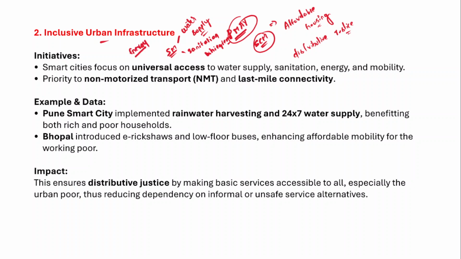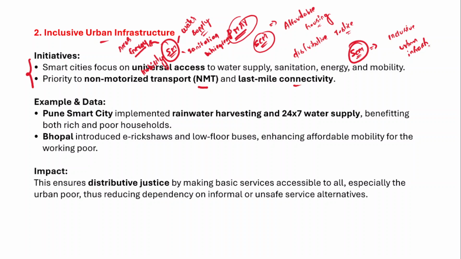Access to energy and mobility, right? So through the smart cities mission, what has been planned is universal access to energy, mobility, water supply, sanitation and hygiene, right? And priority to non-motorized transport and last mile connectivity as well. So these are the basic tenets of the smart cities mission and its focus on creating inclusive urban infrastructure, right?